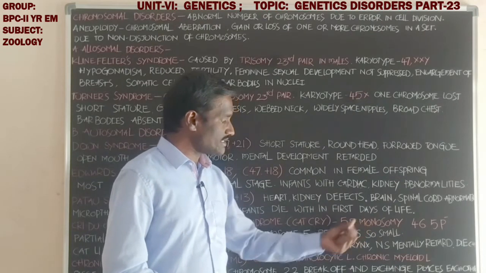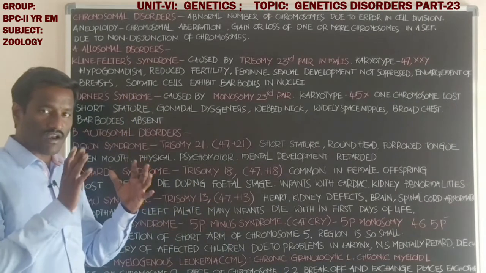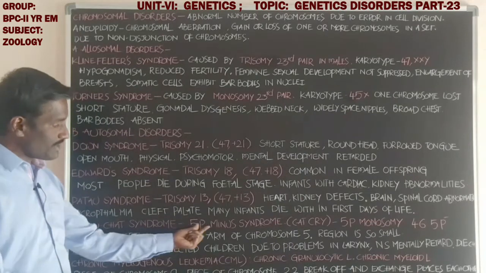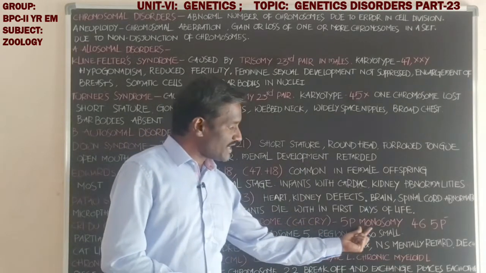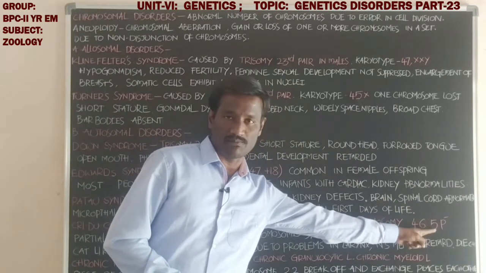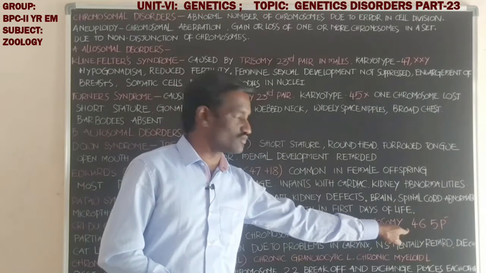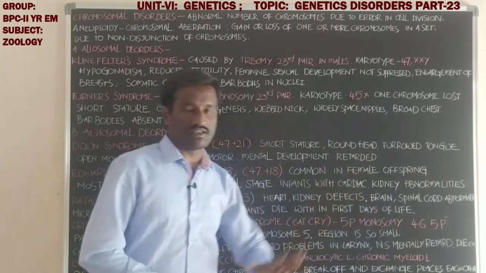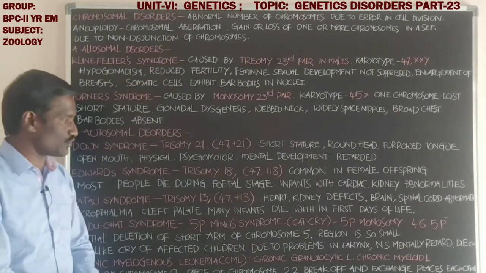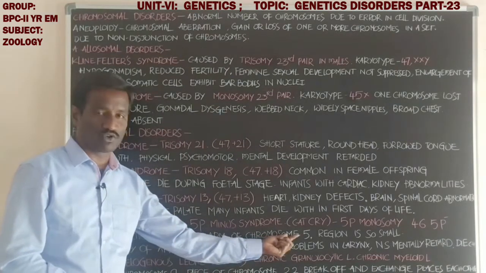Students, in this there is partial loss of the 5th chromosome. 5p minus, 5p monosomy. The karyotype is 46, 5p minus. The total number of chromosomes is 46 as usual. 5p minus is a partial loss of the 5th chromosome, which is an autosome. In this, there is partial deletion of the short arm of chromosome 5.